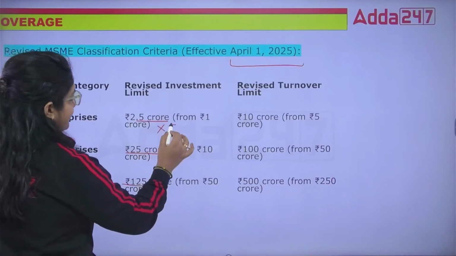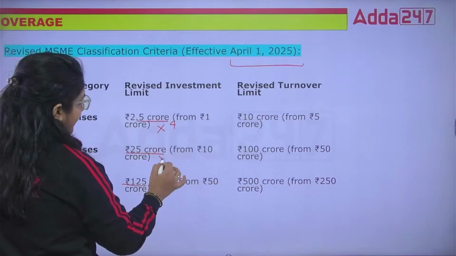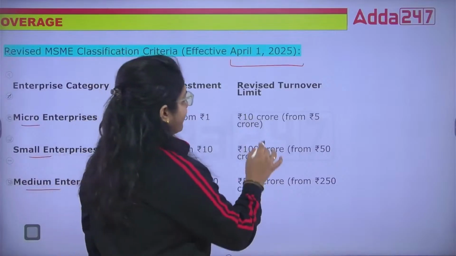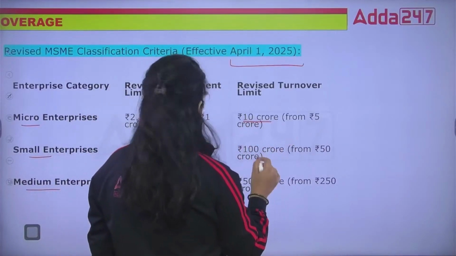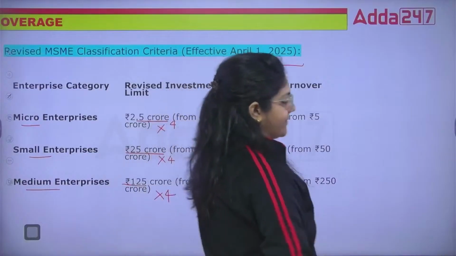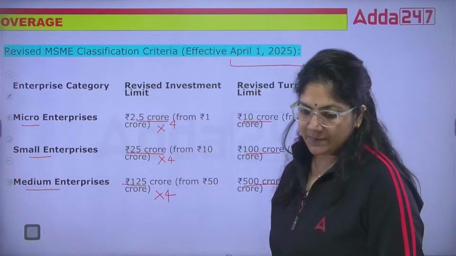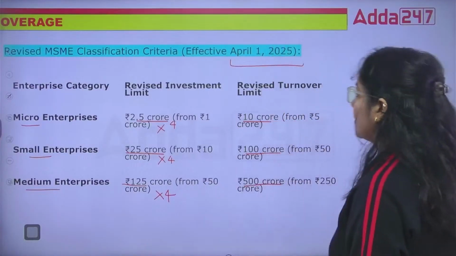Now you have to multiply by 4, then you can get the revised turnover. It is 10 crore, this is 100 crore, this is 500 crore. See class, this is the revised MSME classification criteria which is effective from 1st April 2025. Is that okay? So I hope this definition is clear to all of you.